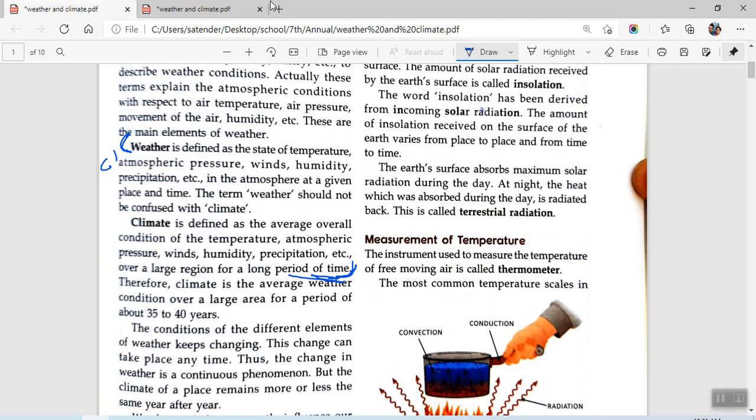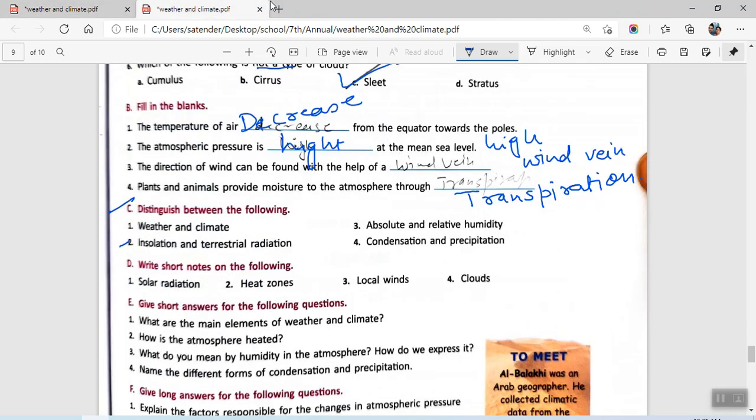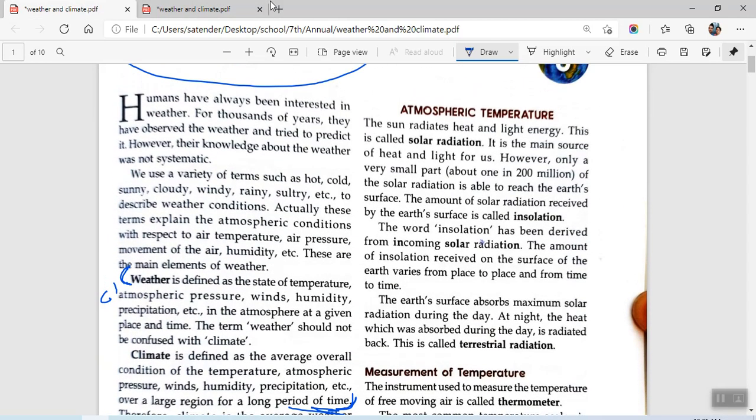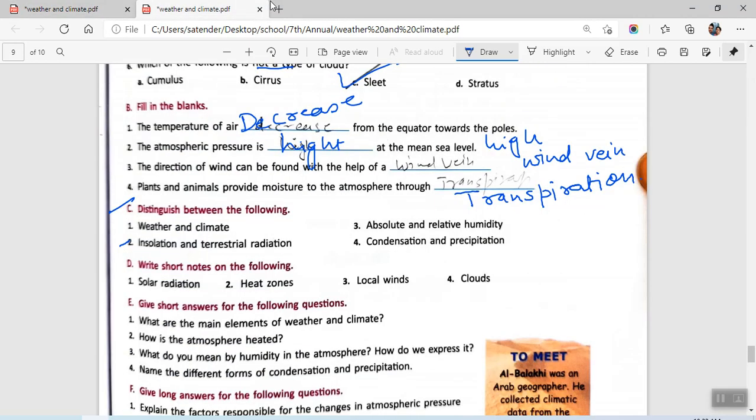I'll just write C1 here. Next, we have insolation and terrestrial radiation. On the same page, we should have insolation and terrestrial radiation. You'll start from here. The amount of solar radiation, this is your C2. The amount of solar radiation received by the Earth's surface is called insolation. The word insolation has been derived from. You will be writing till surface only. Then for terrestrial radiation, you will be writing this complete paragraph. And for insolation, you will start from here, the amount of solar radiation, till solar radiation. This is your answer to C2.